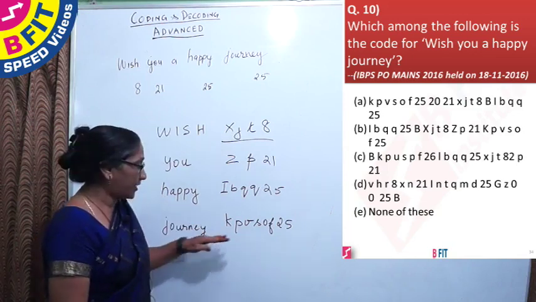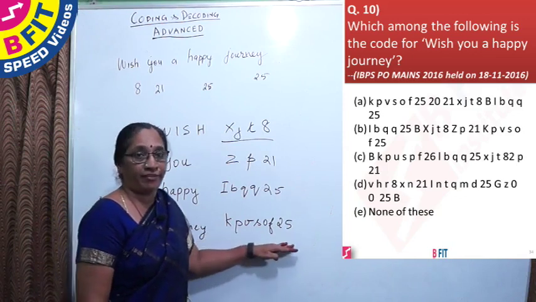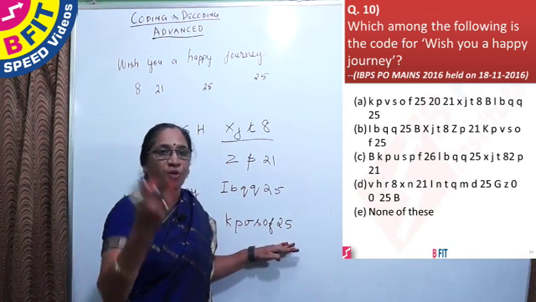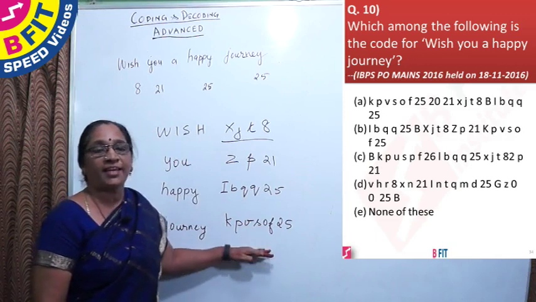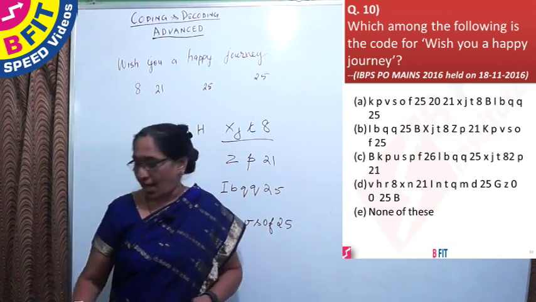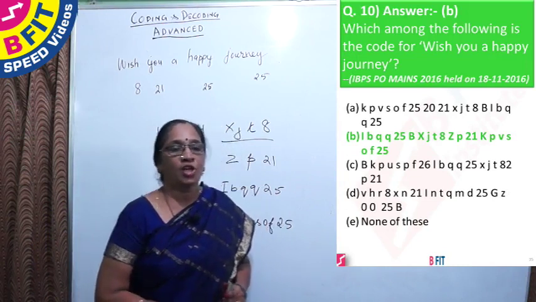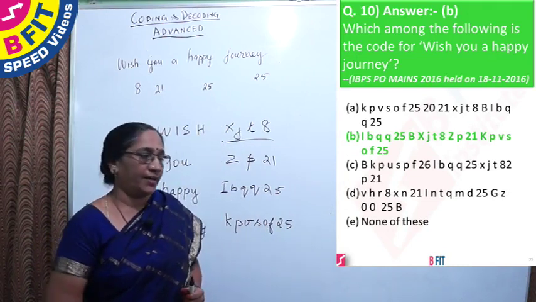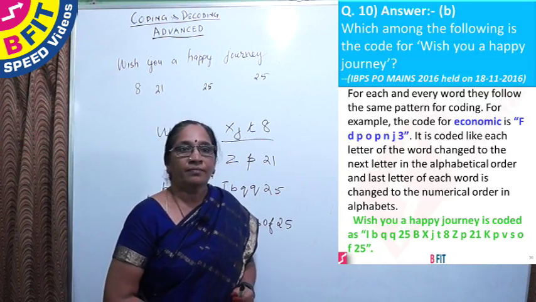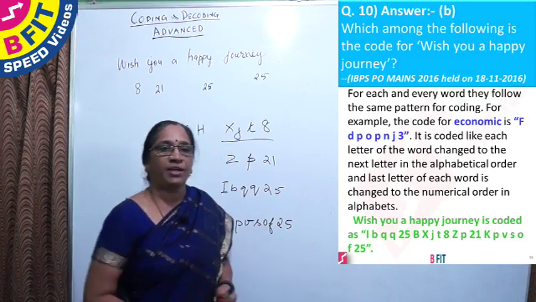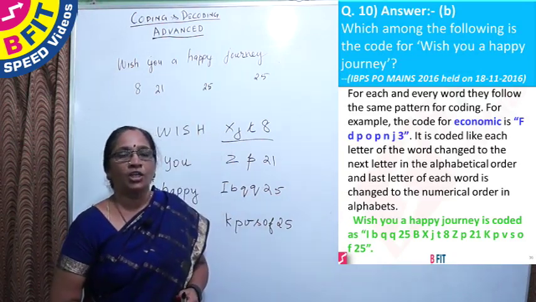Journey is coded as KPV SOF 25, which is also present in our option B. So option B can be the right choice. Let us see our answer slide. Yes, it is option B. Let us see the working. Yes, it is as per our explanation. And now let us move on to the next question.